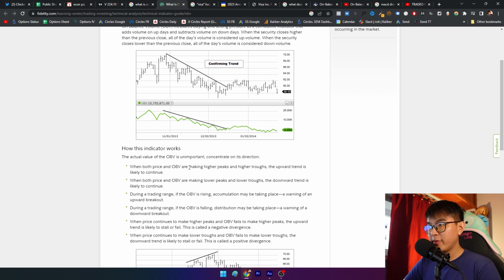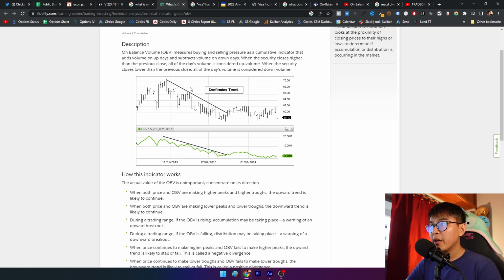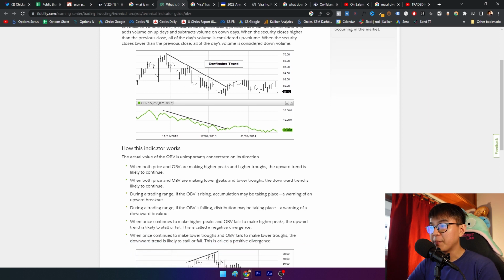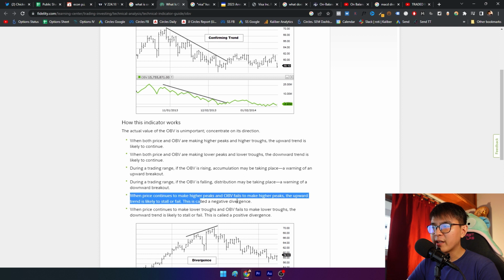When both price and OBV are making higher peaks and higher troughs, the upward trend is likely to continue. In this graph example here, when the price of a particular stock is going down, you should see the same correlation with OBV. OBV should also be going down. In the case where you see differences in trend of the stock price and OBV, that signals a potential weakness that the stock price might move in the other direction. This sentence might be the one that applies to what Ken is talking about. When price continues to make higher peaks and OBV fails to make higher peaks, the upward trend is likely to stall or fail. This is called negative divergence.